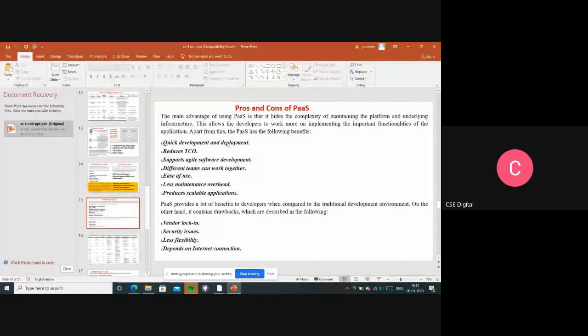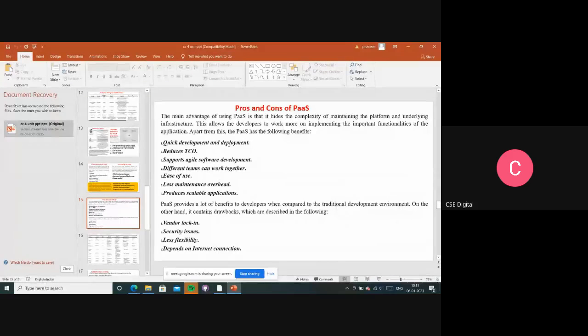Next, coming to the disadvantages. Vendor lock-in. This issue is going to be raised whenever I want to migrate from one application to another, from one platform service provider to another provider. Whenever I am migrating my application, at that time it will raise some vendor lock-ins.